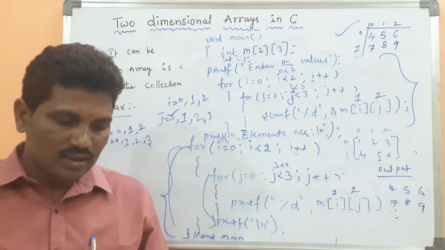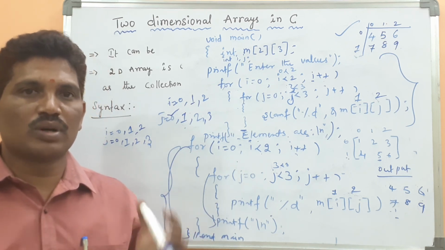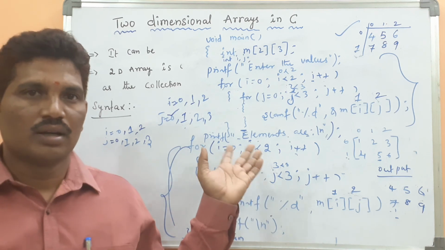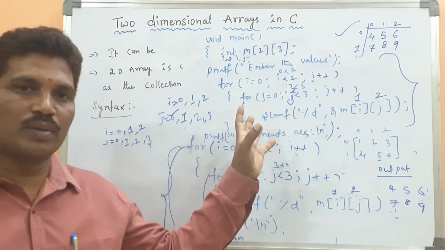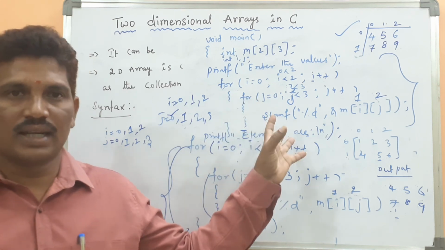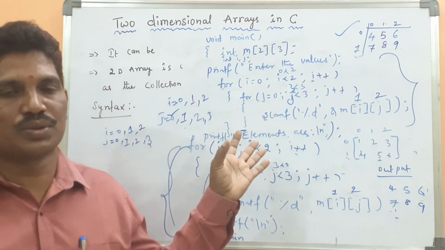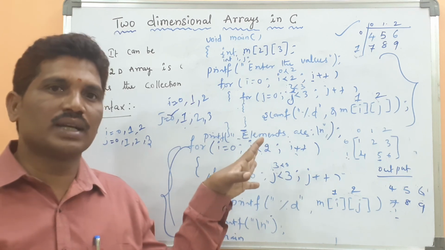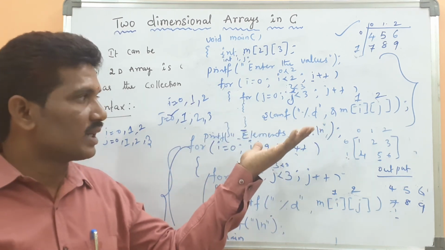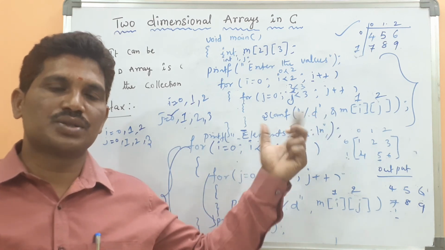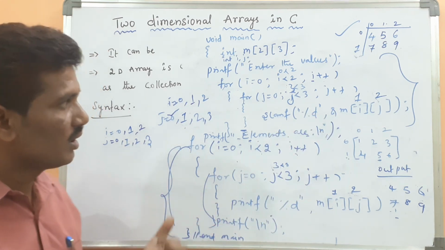In tomorrow's class, I will explain more programs using the two-dimensional array. In today's class, I just explained the syntax, declaration, and accessing the elements of the two-dimensional array, and how to print the two-dimensional array elements, and also how to take the two-dimensional array elements during the runtime. Hope it is clear.